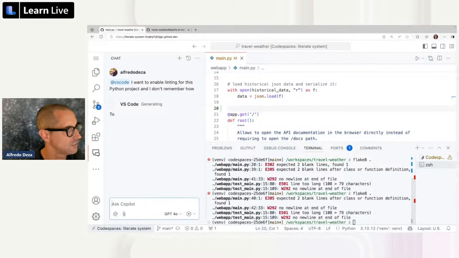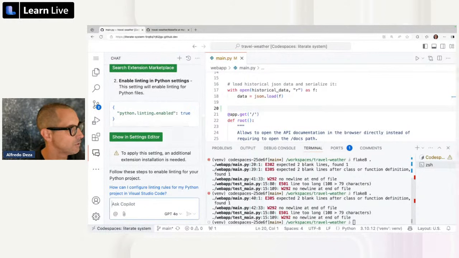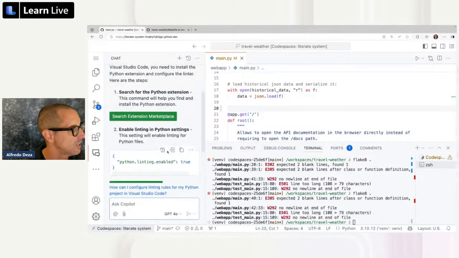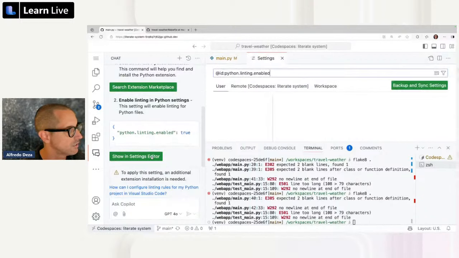Behind the scenes, it's talking to a language model, and it's telling us that we need to enable the... yeah, very good. Show settings in editor, search for the Python extension. I don't think we need an extension, but show settings in editor. We're going to take a look at that.